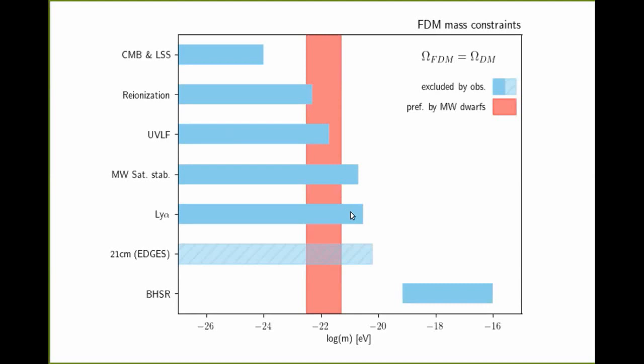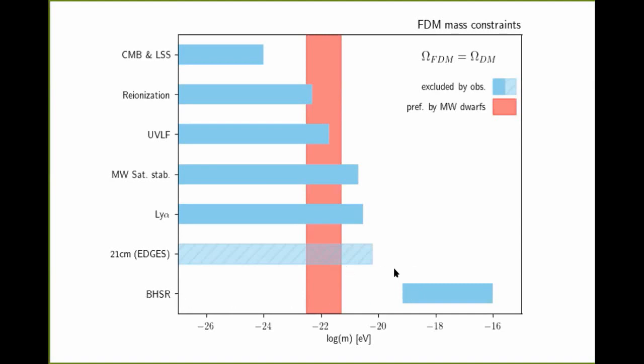And there was actually an interesting paper just published today on the arXiv where they pushed this Lyman Alpha limit even further to around 10 to the minus 20. So basically the idea here is that the further you go into the nonlinear regime, on galactic scales, the further you can probe these heavier masses. And by now, fuzzy dark matter research mainly focused on filling this small gap here that you can see, that is then on the higher mass and actually constrained by black hole superradiance from supermassive black holes.